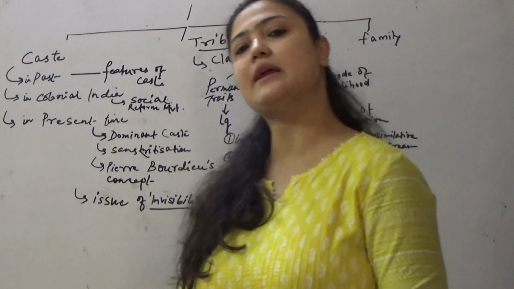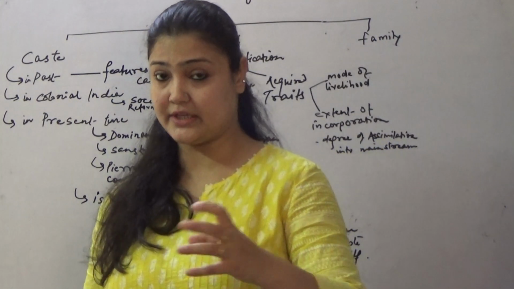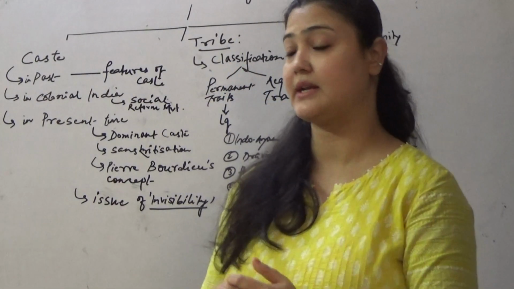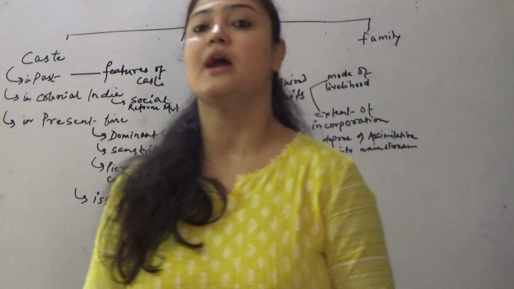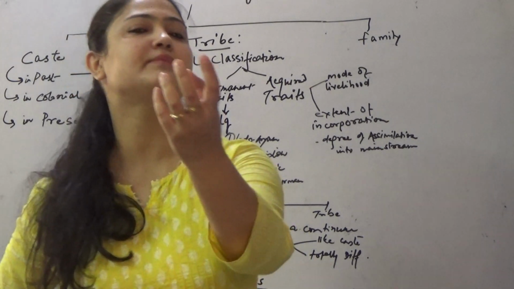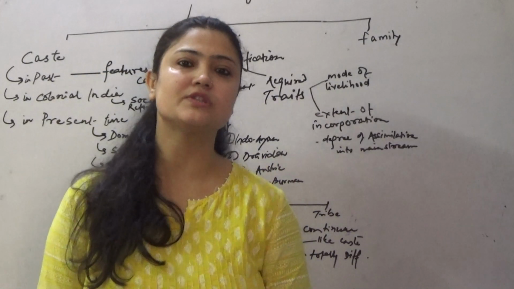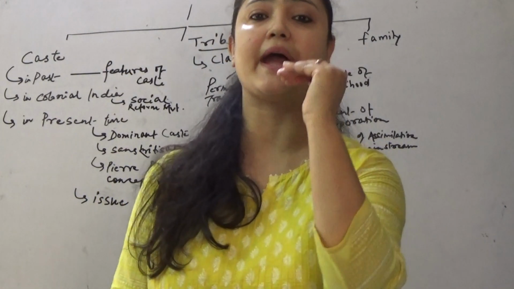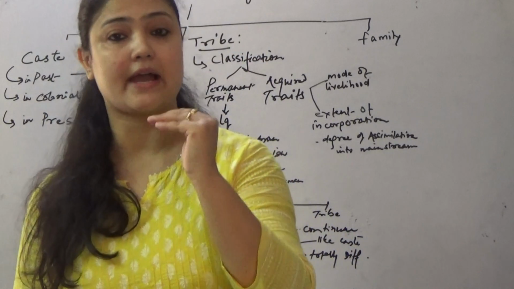Now understand that how caste is working today. This is very important. It is very conceptual and you need to understand the issue of invisibility. What I am discussing here, the issue of invisibility, is that the people from the lower caste actually don't want now to give up their identity, their caste identity.